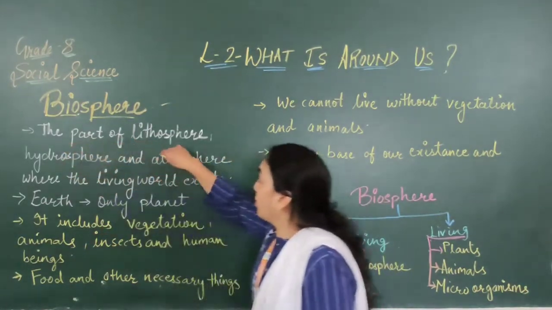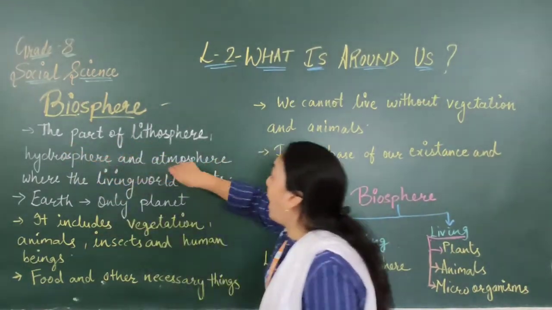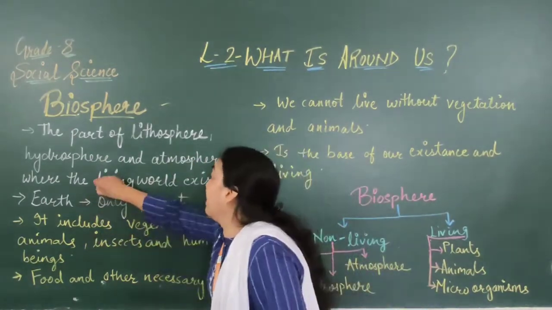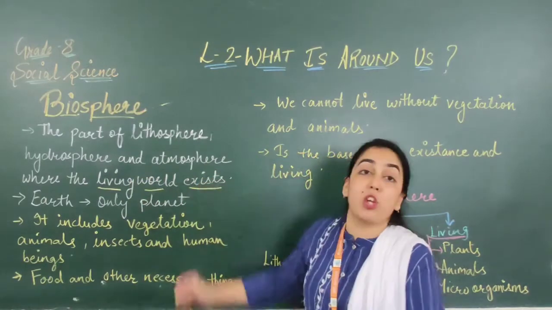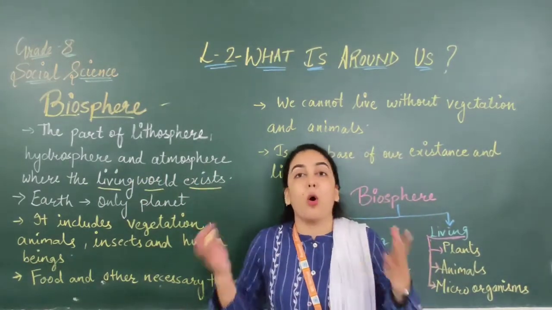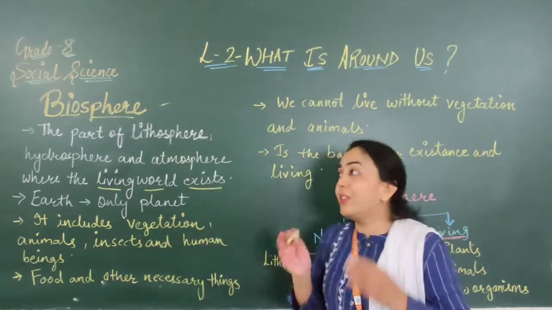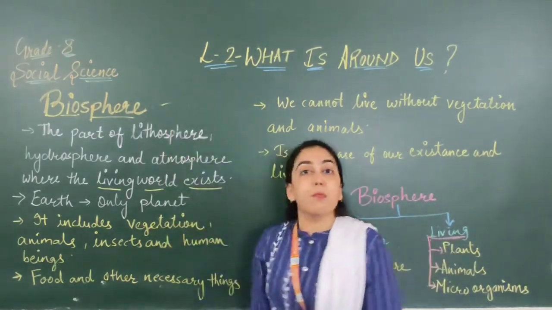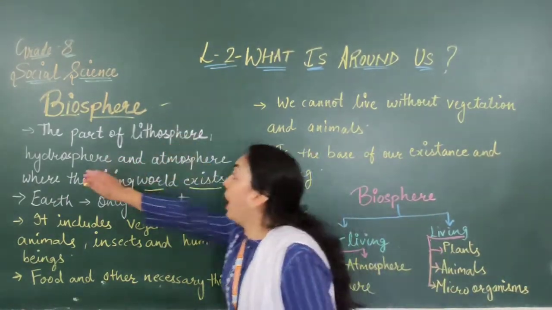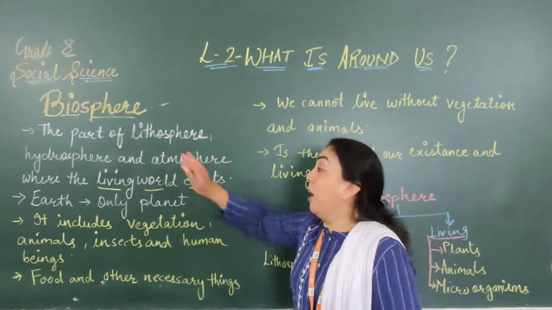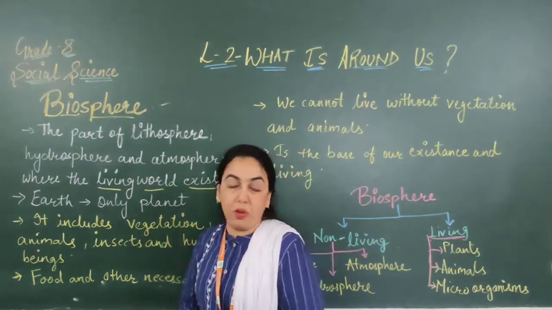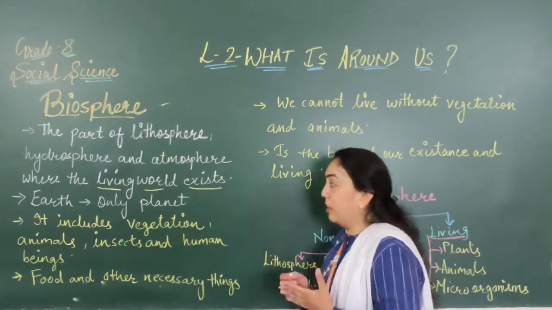The part of lithosphere, hydrosphere and atmosphere where the living world exists, means living beings, all things are included. So that part can be termed as biosphere. Again, the part of lithosphere, hydrosphere and atmosphere where the living world exists is known as biosphere. So I hope the definition is clear.